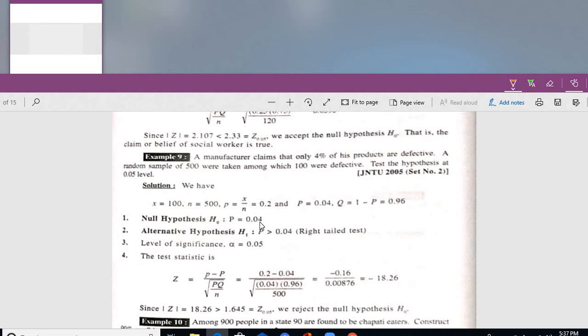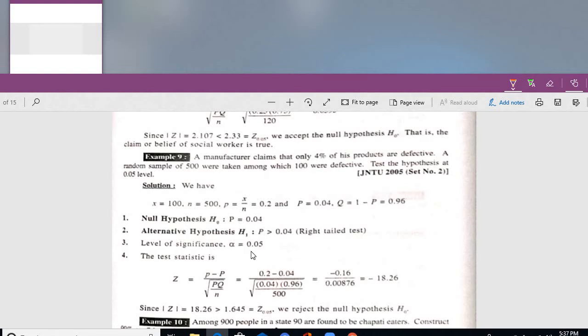How come? Q is equal to 1 minus P, 0.96. See, 4% of his products are defective. He has given capital P, overall 4%. Q is equal to 1 minus P, 0.96. Null hypothesis H naught always protects the manufacturer's claim. P is equal to 0.04.